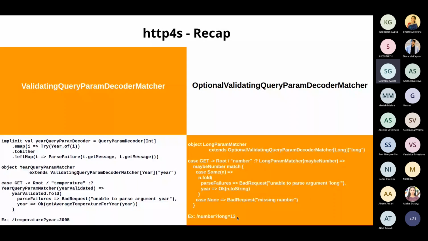And as far as the validation is concerned, I have specified that this long param should be of type long. So it is the validation that is happening here. If it is not of the type long, then it will return a parse failure. Again, I'm responding with a bad request. And if it is of type long, then I'm going with whatever implementation I want to go with. So it is basically a combination of both optional and validating.